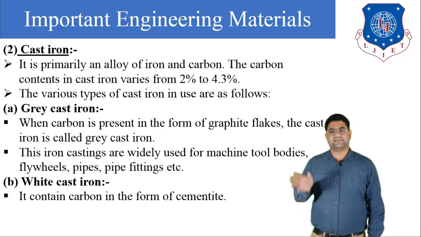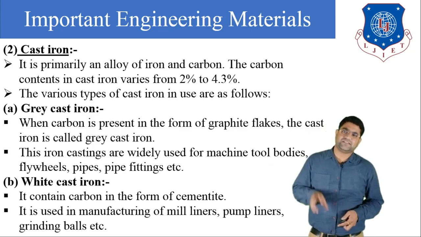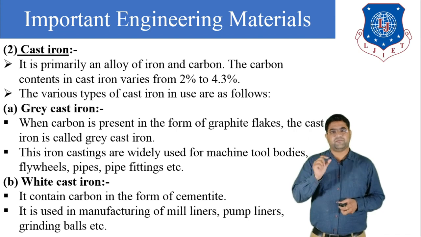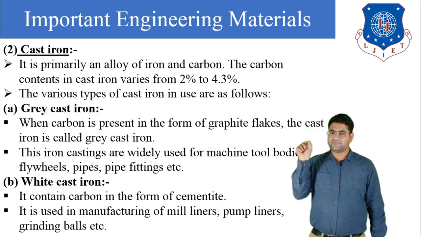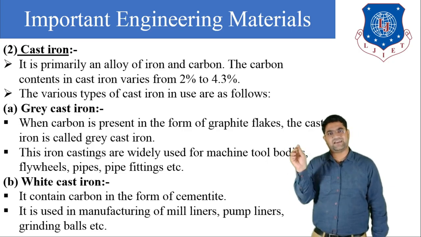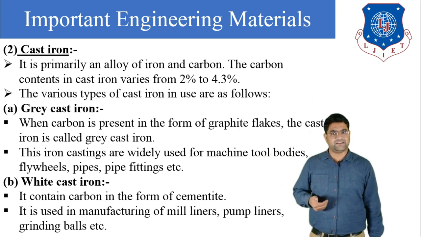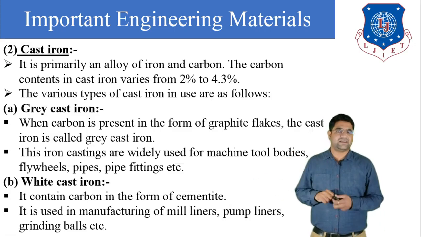Now, second is the white cast iron. In white cast iron, the carbon is present in the cementite form, and cementite has a bright white color. In grey cast iron the graphite flakes were present and the color of the graphite is slightly grey, so it is called grey cast iron. In white cast iron the cementite is present and its color is light white, so we can say that it is white cast iron.